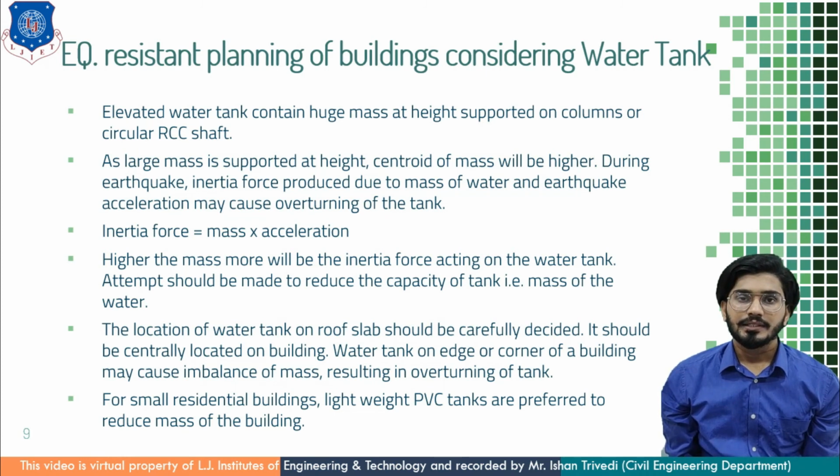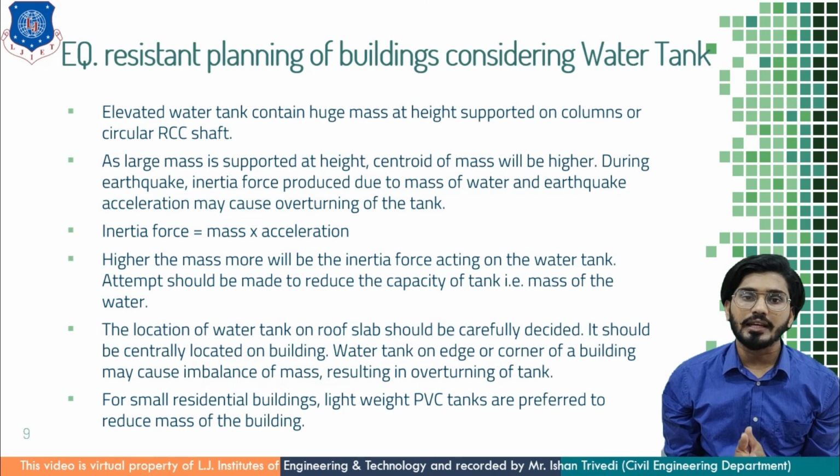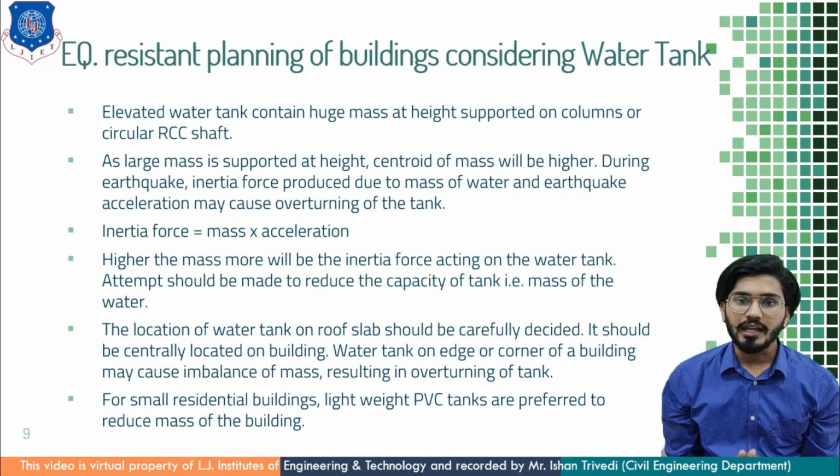Second, the location of the water tank at the roof slab is also a matter of discussion, and it has to be carefully designed. The location of the water tank at the roof slab should be central. A water tank on the edge or corner of a building may cause imbalance in the center of gravity or center of mass, which results in the overturning of the tank.